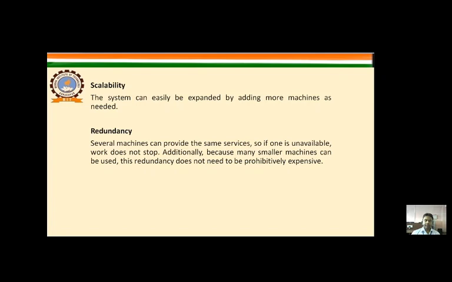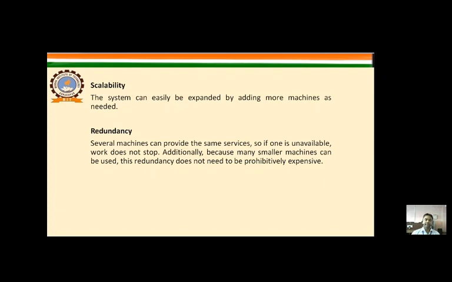Now we will see what scalability and redundancy are. These are two important terms which are asked often. First one is scalability. Scalability means a system can easily be expanded by adding more machines as needed.